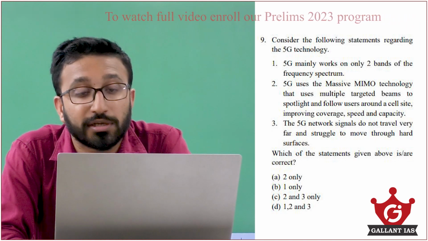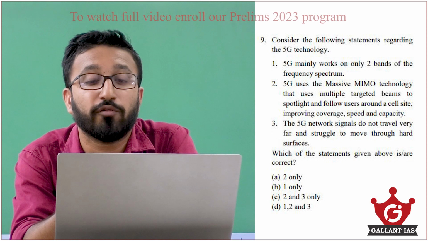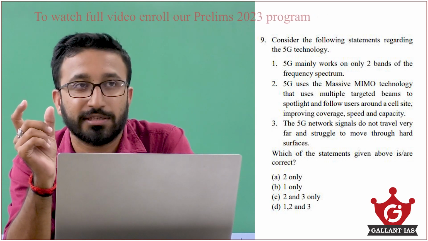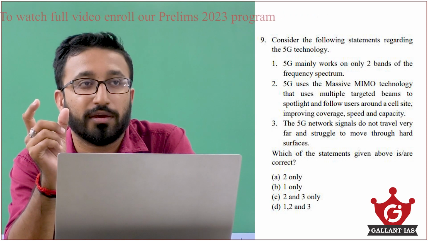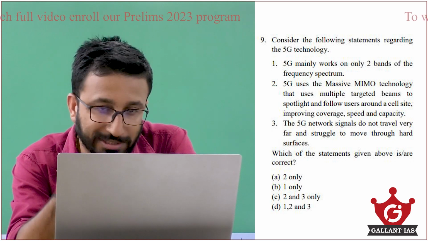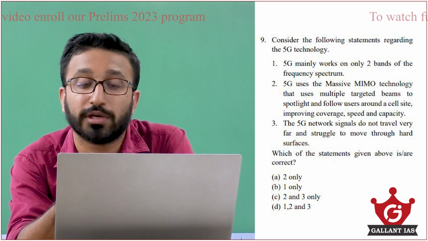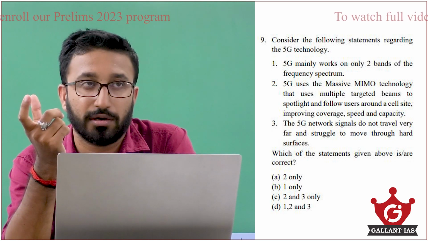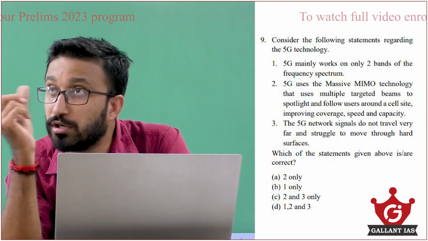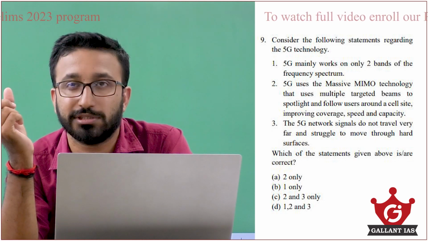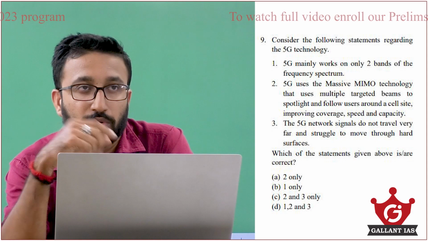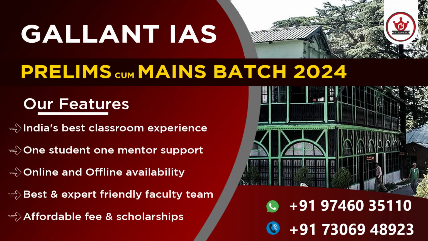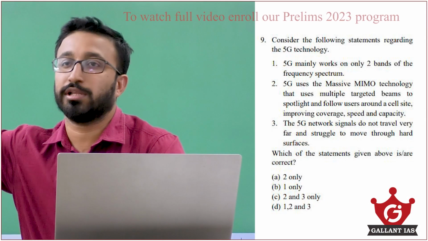Why are they using beams to spotlight and follow users around a cell site? Since 5G network signals do not travel very far, they are using cell sites on light poles and towers. So 5G signals will be transmitted like this from one light pole to the next one, the next one, the next one.